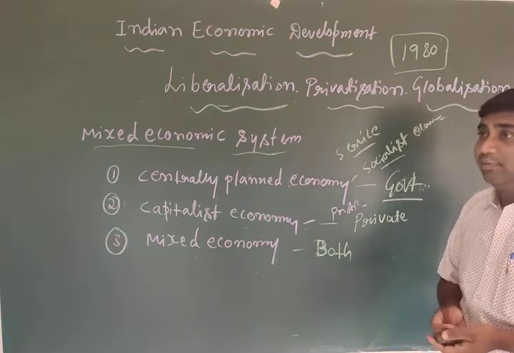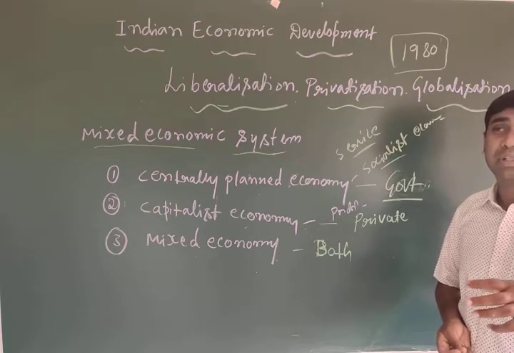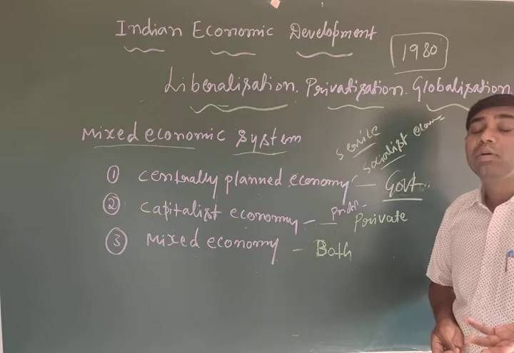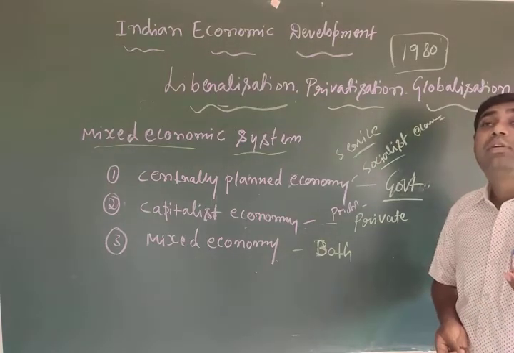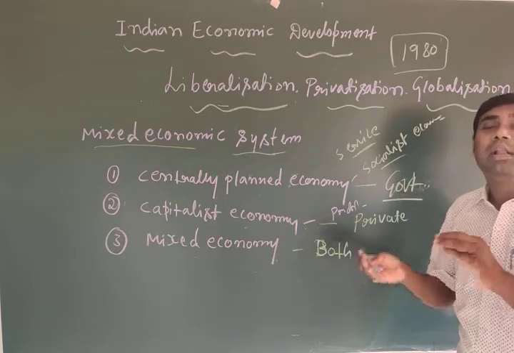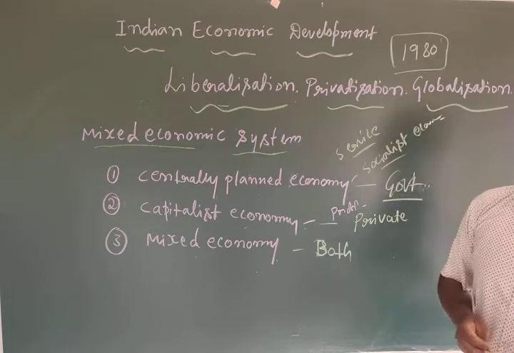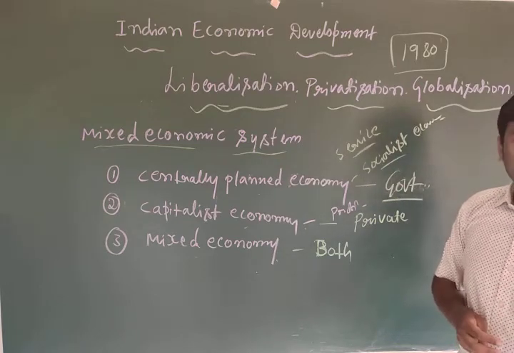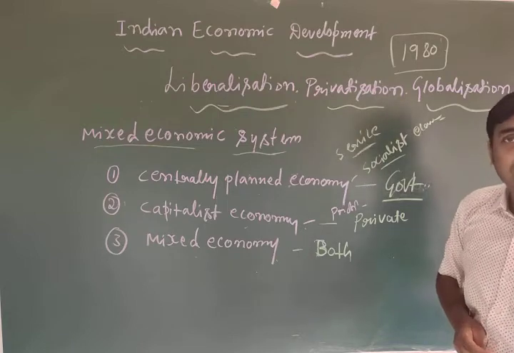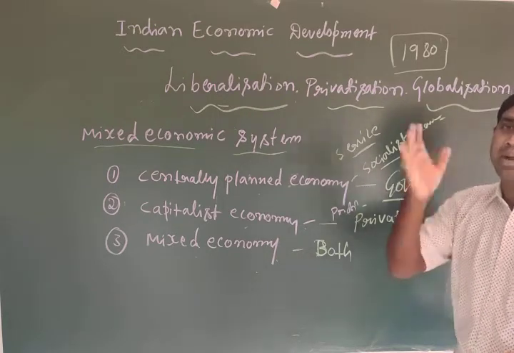When the government alone was taking decisions about the production of goods and services, distribution, and fixing the price, there was no right to interfere by the private sector. All the activities were controlled and managed completely by the government sector. Government people only fixed the price. The government decided what to produce, whom to produce for, where to produce, when to produce, and how much to produce. Everything was decided by the government. There were heavy restrictions on the private sector.